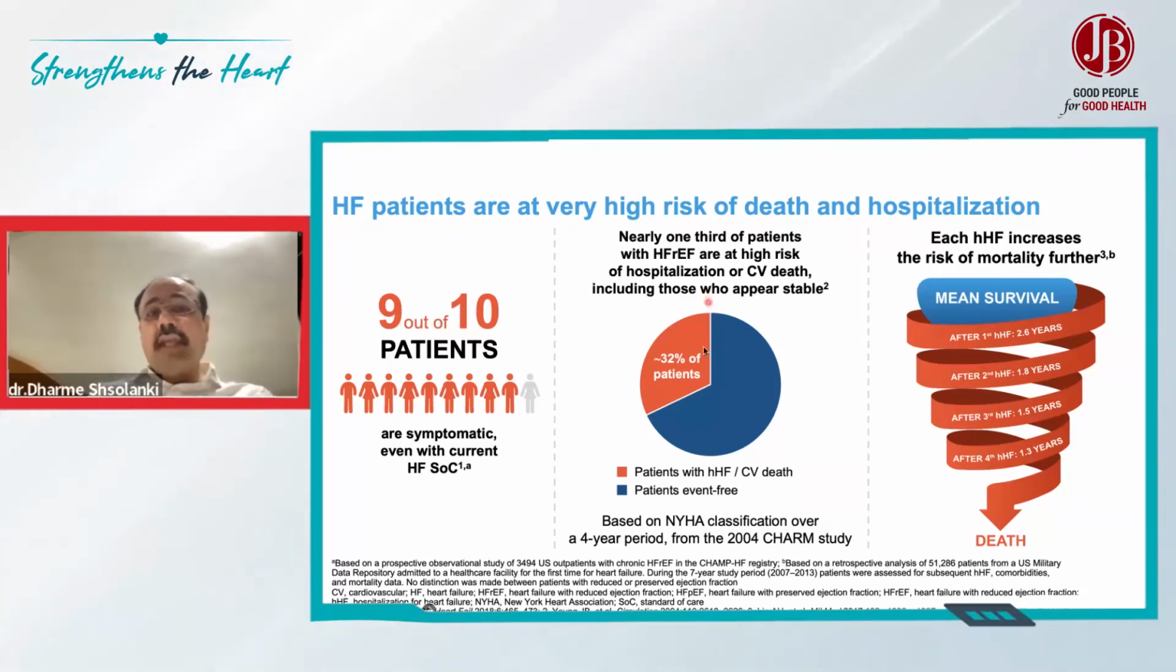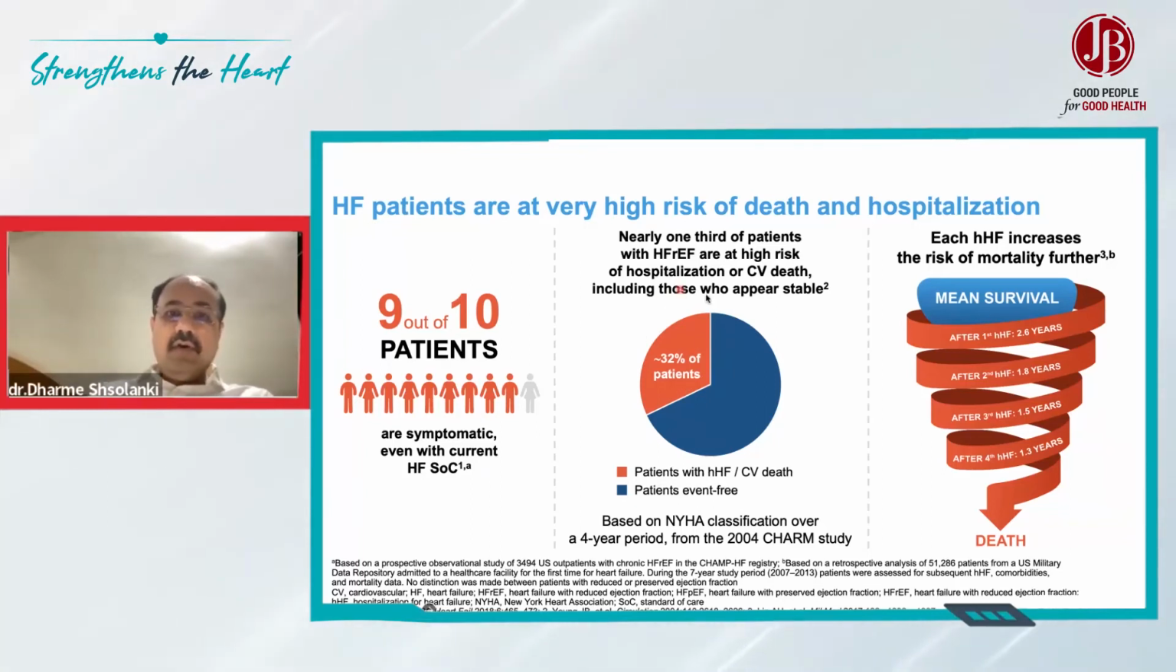Those who look stable to you, those who are coming to the OPD and are stable, still carry the risk of 33% of cardiovascular death or need of hospitalization for heart failure. So we cannot say that this particular group is a stable patient group. One third of the patients can still die.